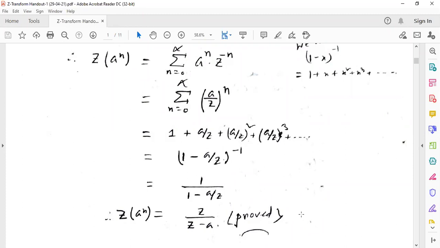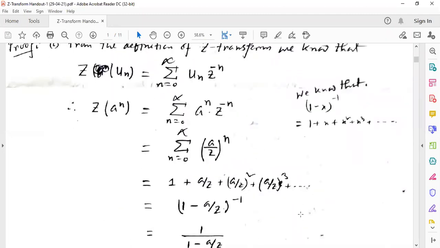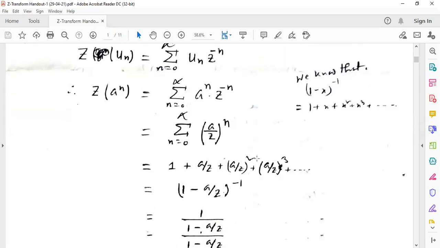Is this part understood by everybody? If not, please send me where you are getting the confusion. Am I audible to all of you? Yes, sir. Okay, this part is understood.